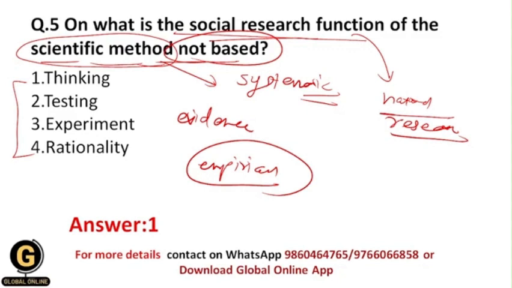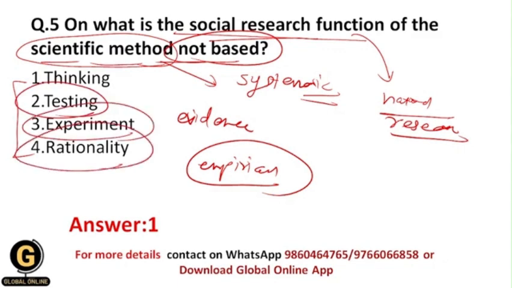We do testing, we do experiments, and we apply a lot of rationality. Rationality means there is proper evidence and there are proper empirical methods. We don't only think over here. That's why the social research function of the scientific method is not based upon thinking, and the correct answer over here is 1.